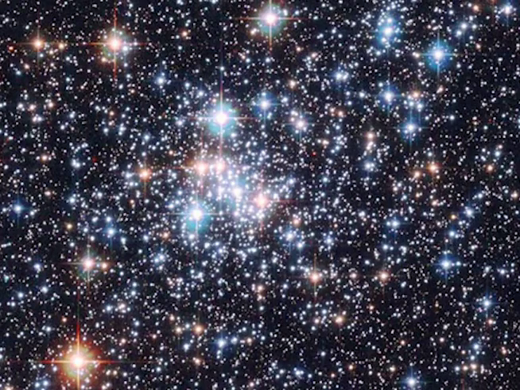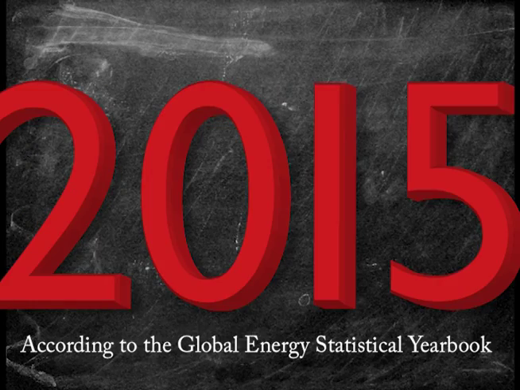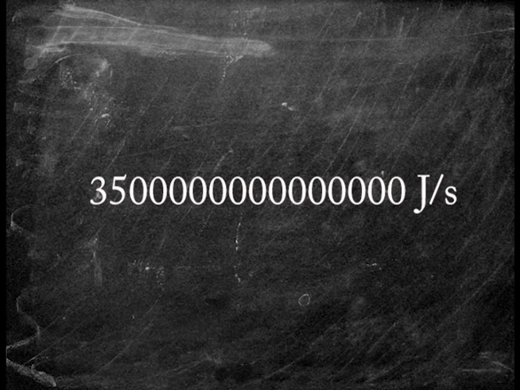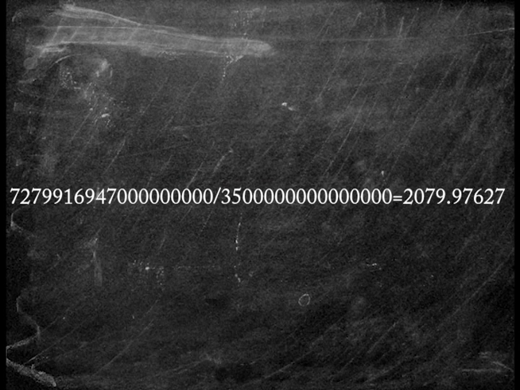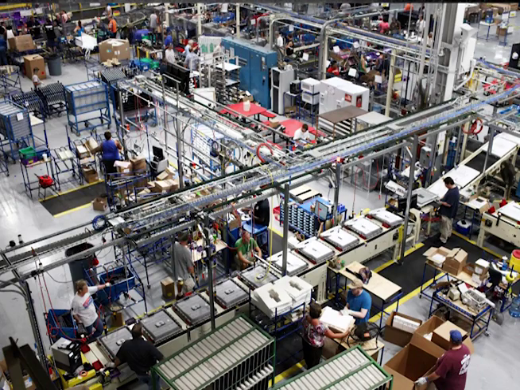No one can picture a quintillion of anything, so this number probably has no context. But I'll compare it to the amount of energy humans use in a second. In 2015, we used 350 terawatts of energy per second, which is 3.5 quadrillion joules per second. This shows that a human mass has roughly 280 times more energy than all of Earth's energy produced in a single second. And that's a whole planet's energy production.